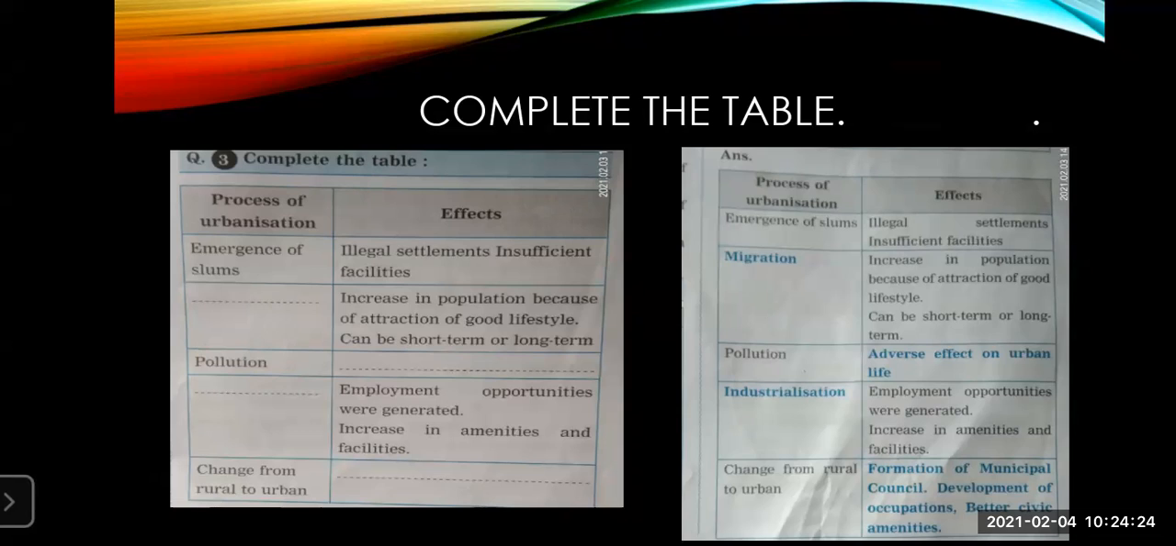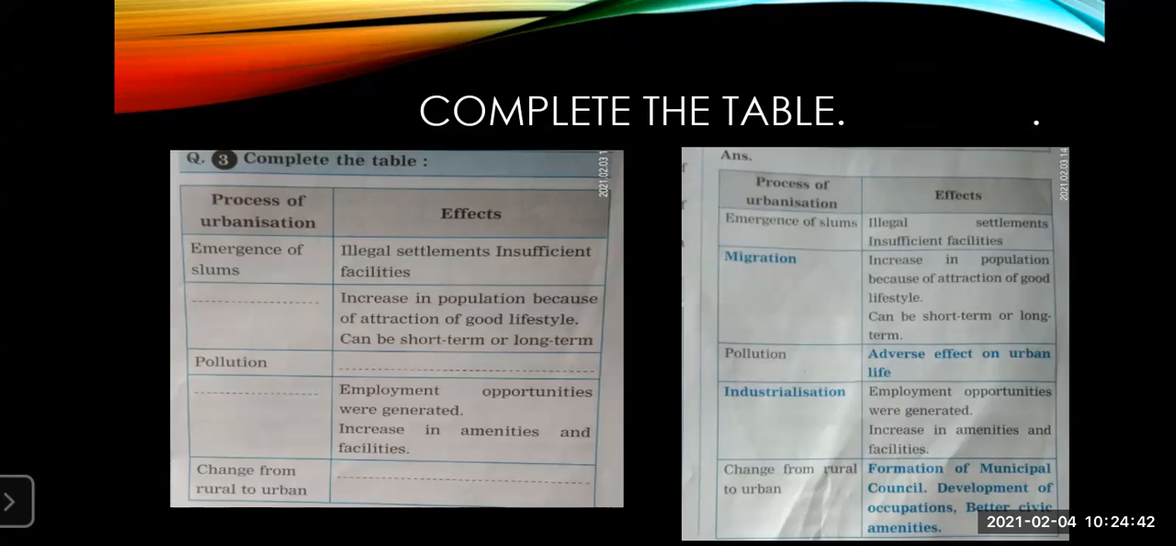How will employment opportunities be generated? How will the people get jobs? Because of which process will the people get jobs? The people will get jobs when there is industrialization, when industries, companies and factories come, the people will get job opportunities.